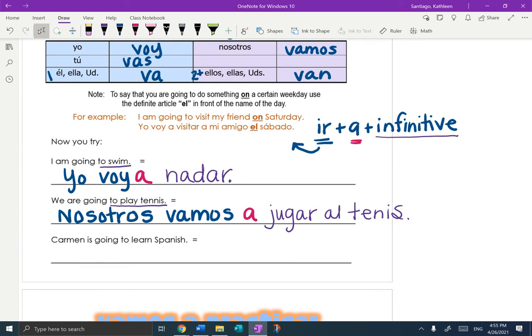Let's do that last one. Carmen is going to learn Spanish. Okay, so we want to put in Carmen's name. What's the correct form of ir to match Carmen? Carmen is one person. Va, little word a, verb of action, to learn, right? Remember, an apprentice learns. Okay, aprender.